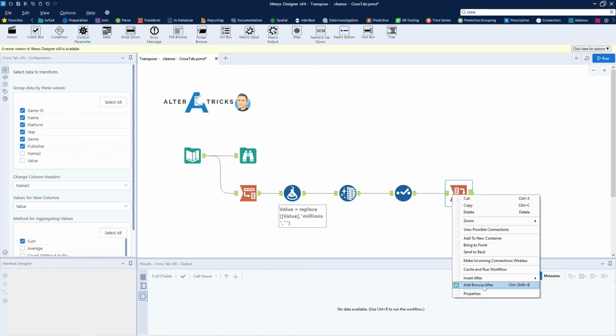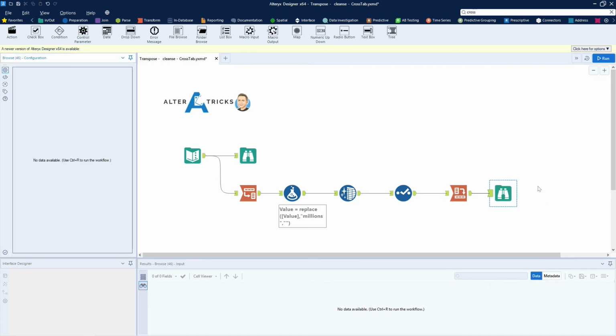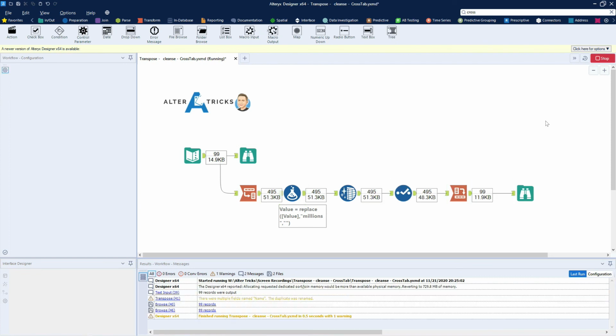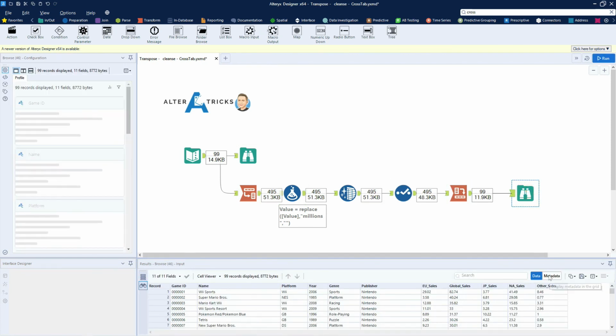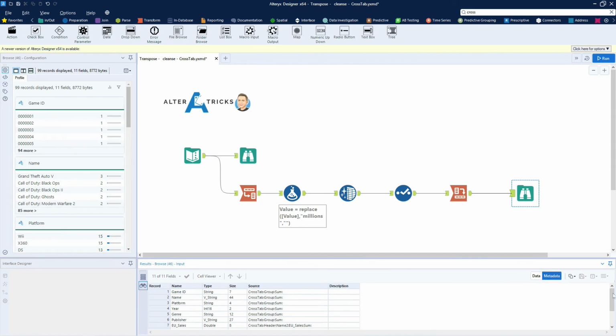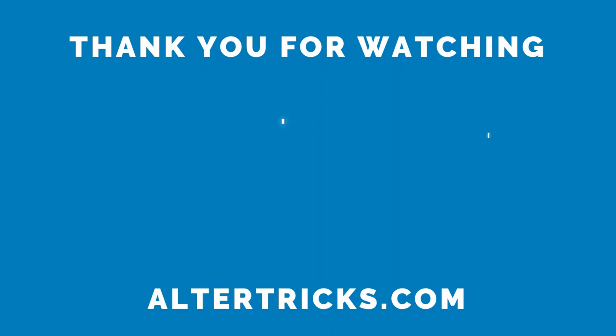I'll add a browse tool and run the workflow. We can see this has now been reshaped. If we look at the metadata, we can now see our sales data is transformed into a numeric data type. This design pattern can be repeated many times over with just changing the tools inside the Transpose and cross-tab tool.